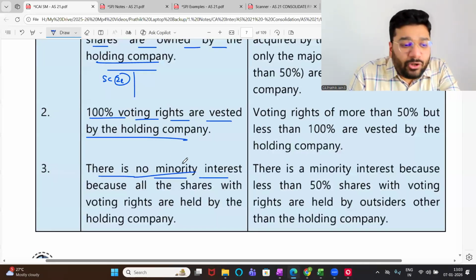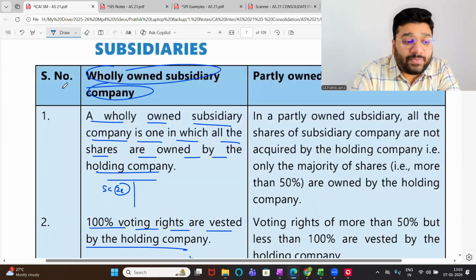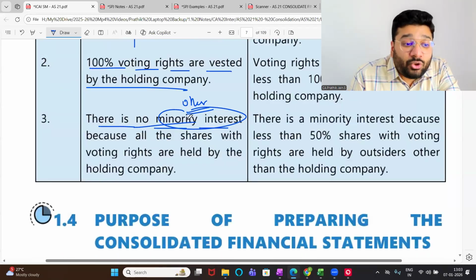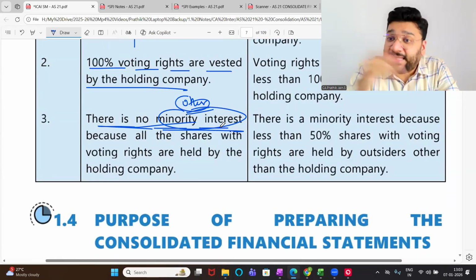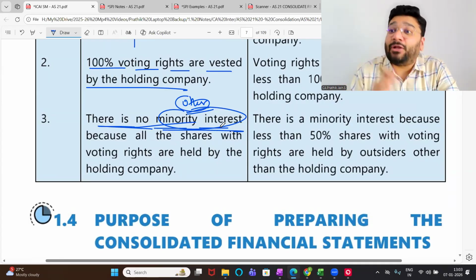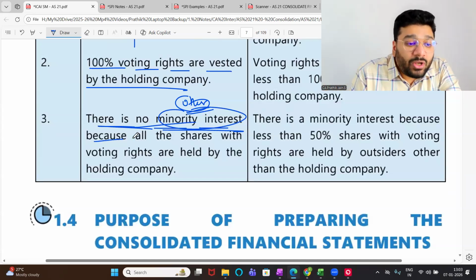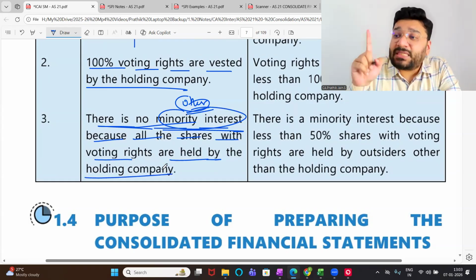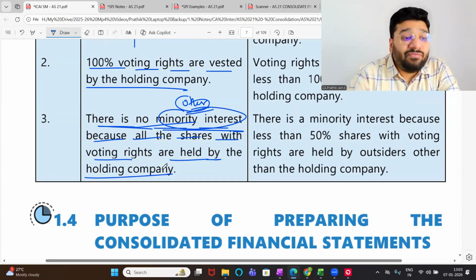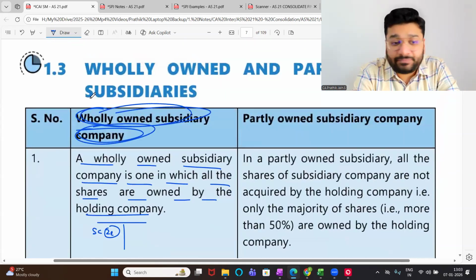There is no minority in a wholly owned subsidiary. Minority here means what? Other shareholders. There are no other shareholders in the wholly owned subsidiary. Other shareholders in consolidation are referred to as minority interest. In consolidation, wherever minority interest comes, it means other shareholders. One second, I'll just finish this part. Because all the shares with voting rights are held by the holding company, if 100% voting right is with the holding company, we say that the subsidiary is the wholly owned subsidiary company of that holding company.